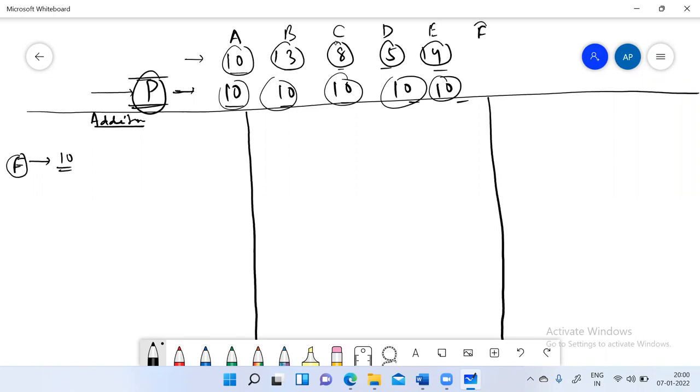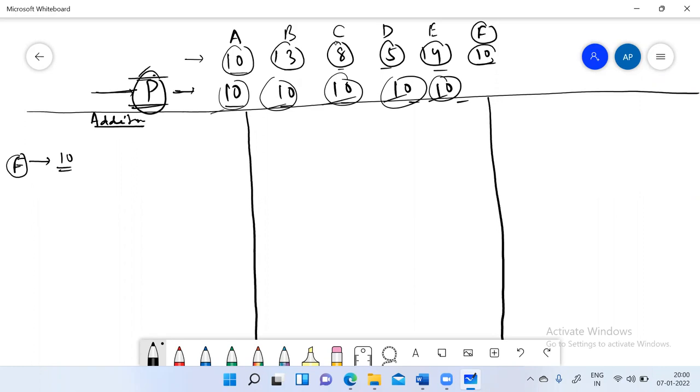Our objective, the P's objective, is to make everybody the same. So F is coming to P and asks, ma'am or sir, I can also join the group. P says, okay, how much chocolate do you have? F says 10. And you know, previously you have redistributed the chocolate among those children and everyone is having the same.